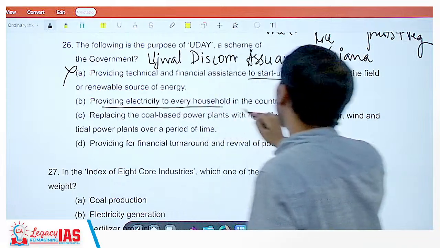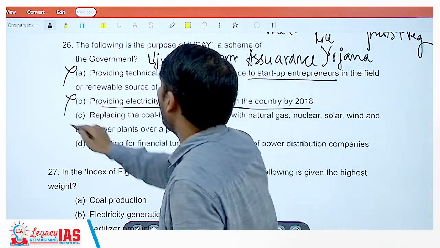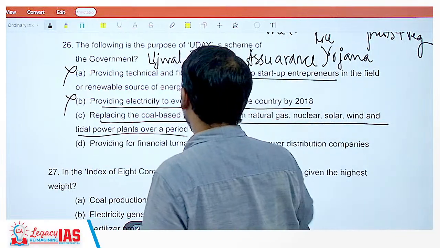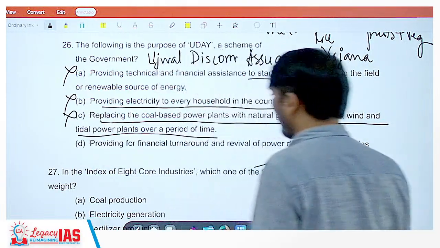Providing electricity to every household. This is also wrong. Replacing the coal-based power plants with natural gas, nuclear, solar, wind and the tidal power plants over a period of time. No, this is also wrong.